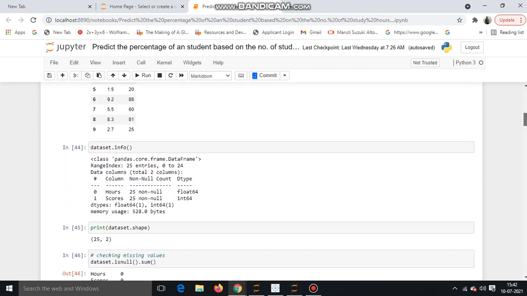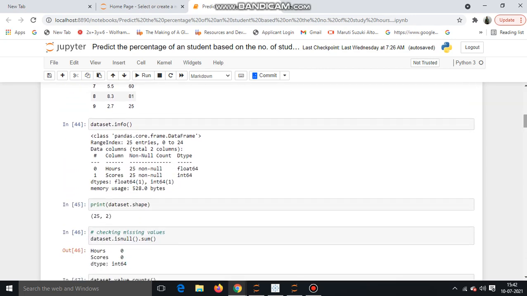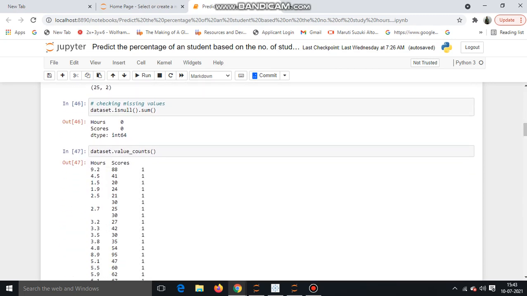After that, we have to use the command dataset.info, which gives the complete information regarding our dataset. There are a total of 25 entries, and there are no null values. And then we have to use the command dataset.shape, which means there are a total of 25 rows and 2 columns. After that, we have to check our missing values, and there are no missing values here.